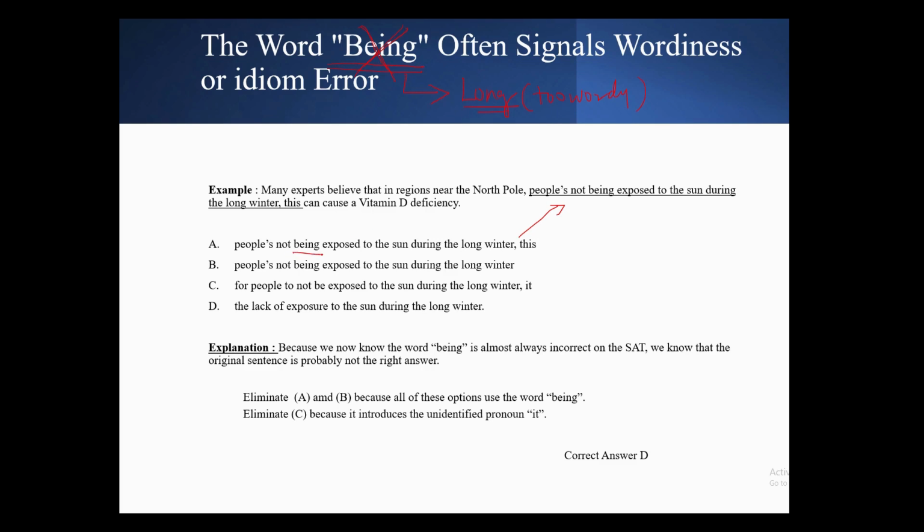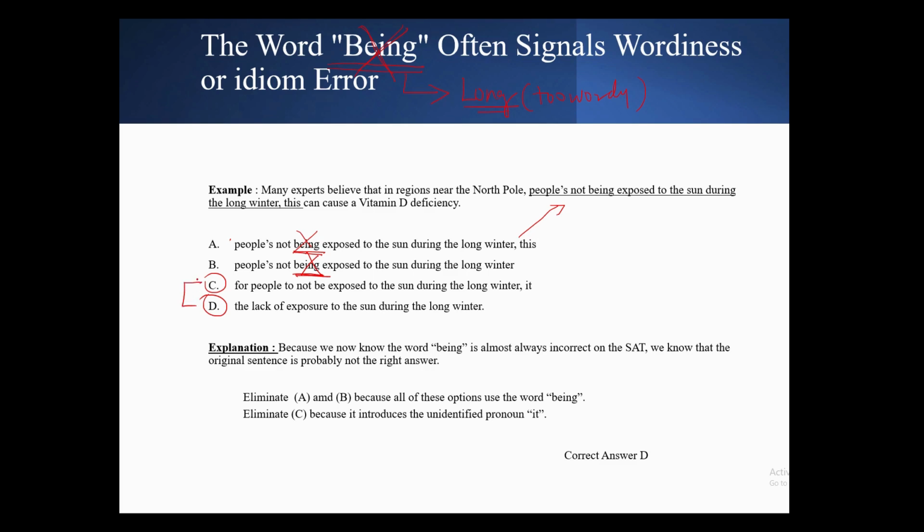So I can look at the options here and I can see that there are three options. No, there are two options that are using BEING. People's not being exposed, clearly wrong. Now let's look at option C. So we have clearly eliminated options A and B. We are stuck between C and D.